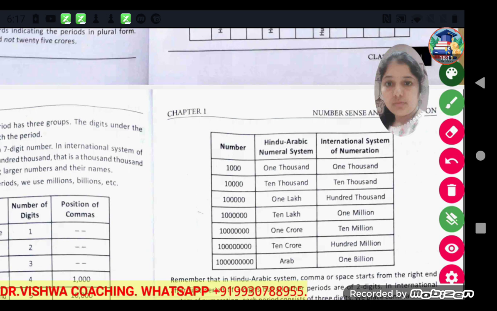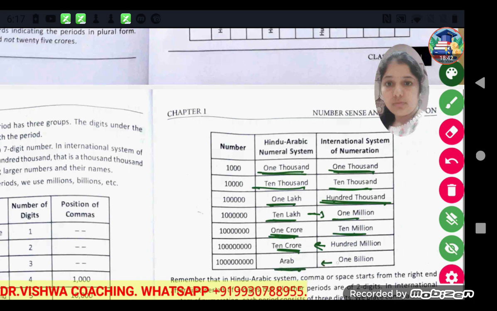Okay, now see, our 1000 is the same as the 1000 in the international numeration system. 10,000 is also the same as 10,000. Then 1 lakh is known as 100,000. 10 lakhs is equal to 1 million. 1 crore is equal to 10 million. 10 crore is equal to 100 million, and 1 arab is equal to 1 billion.